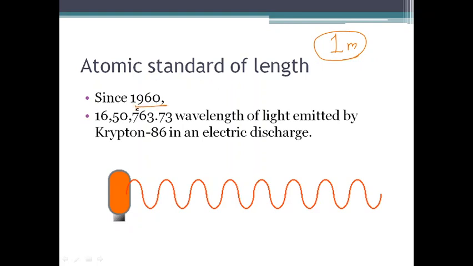So in 1960, a new definition of meter came, and this is based on some atomic standards. Krypton 86, an isotope of krypton, actually emits a kind of radiation whose wavelength is exactly known.